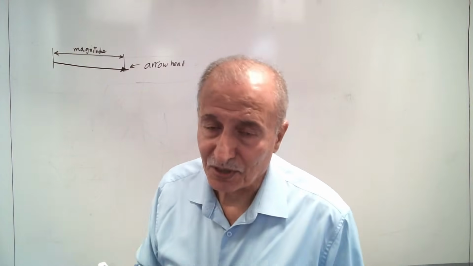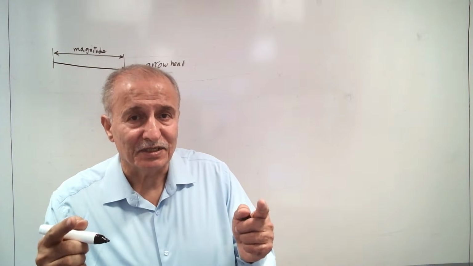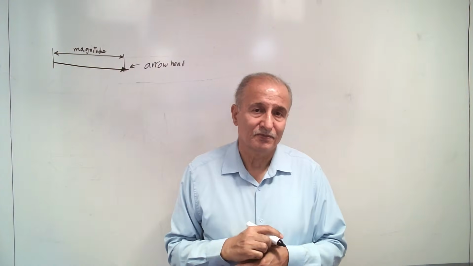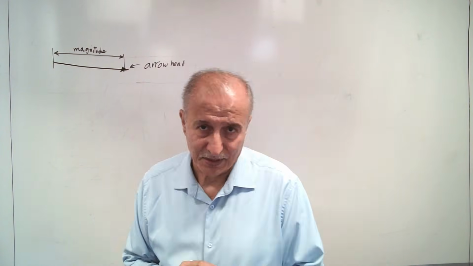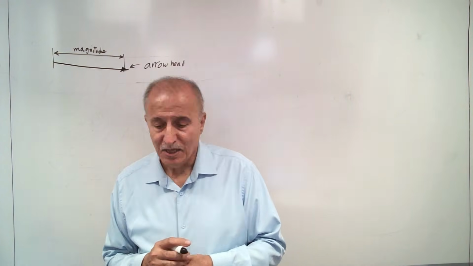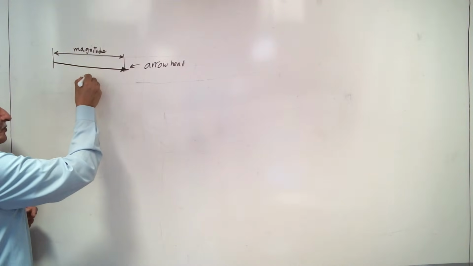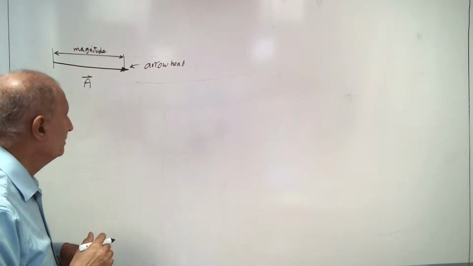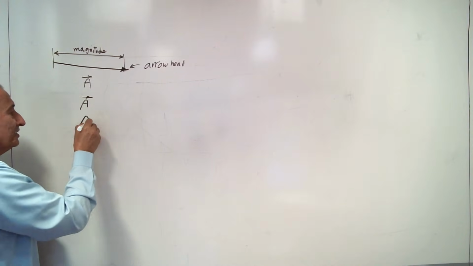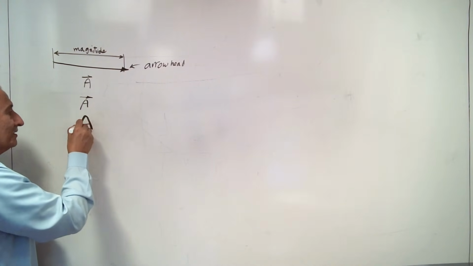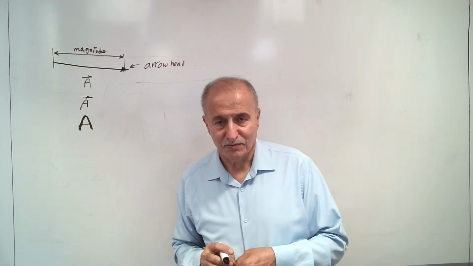Then any vector is a line segment. The length of this line segment represents the magnitude of the vector, and the sense, or direction, is shown by the arrow. How do we write it? We can write it as vector A with an arrow above it. Some books print it like that, some print it bold. But we cannot show bold in our handwriting.